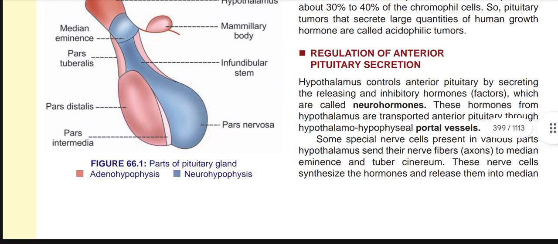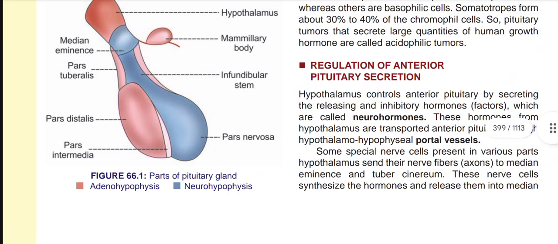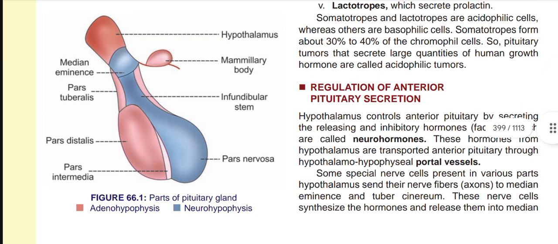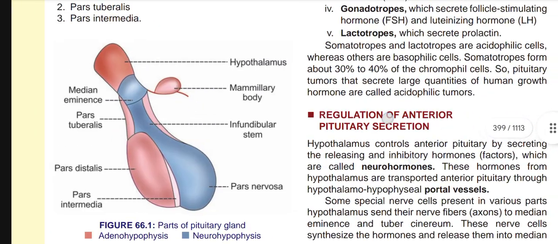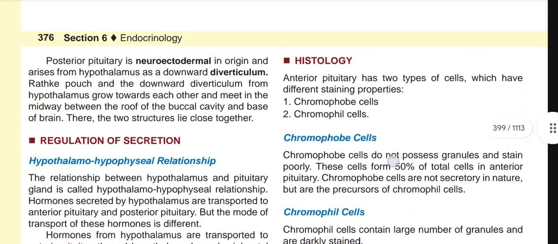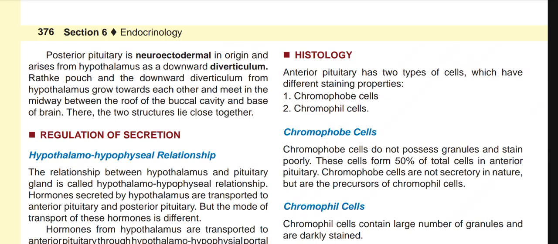Pars distalis is slightly dark pink in color, and pars intermedia lies between the adenohypophysis and neurohypophysis parts in light pink color. So these are the pars tuberalis, pars distalis, and pars intermedia. And another structure: hypothalamus, median eminence, mammillary body, infundibular stem, and pars nervosa. So this is the histology of the anterior pituitary.